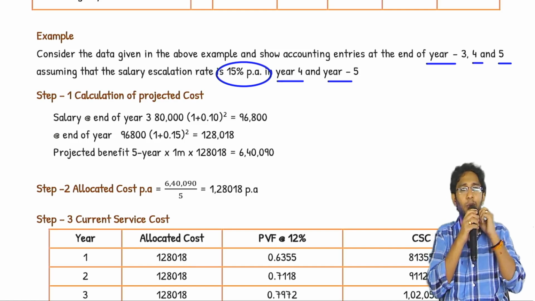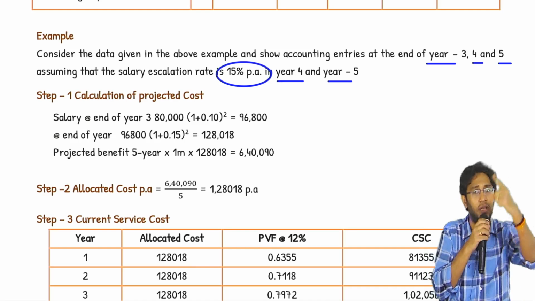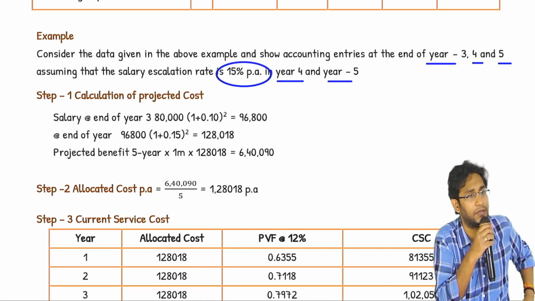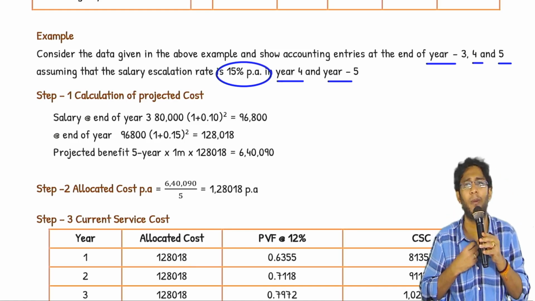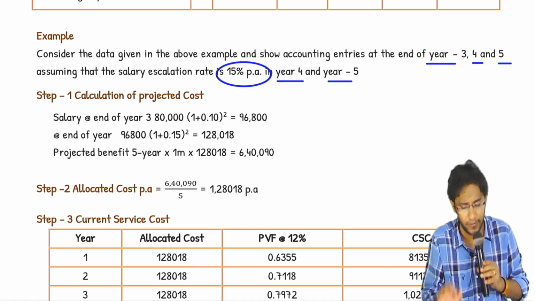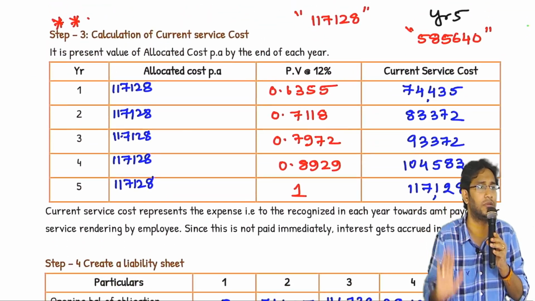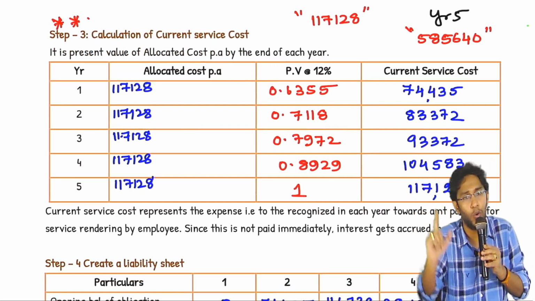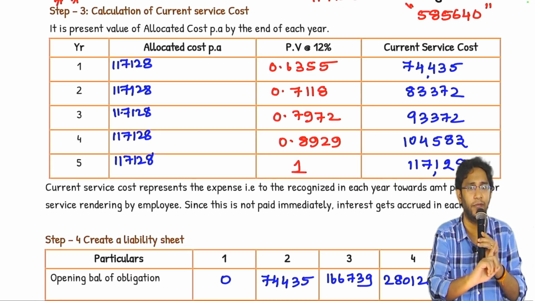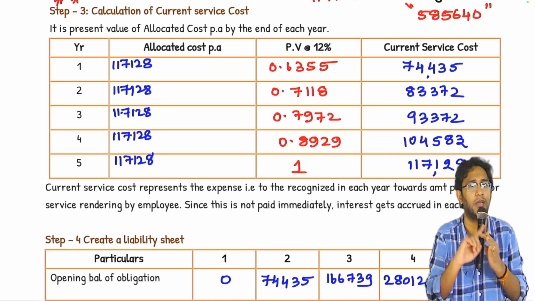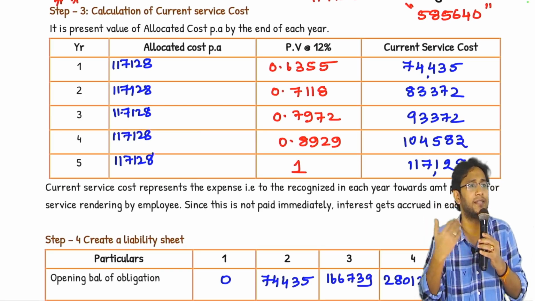Already completed. You are in 3rd year, accounting yet to be done, but you realize that 4th year, 5th year, the salary escalation rate won't be 10%, it would be 15%. Because of that, estimates will change. The moment estimates will change, the entire calculations, whatever we did originally, totally wasted. Then you have to redo the whole thing. Step 1, last drawn salary, projected benefit. Step 2, allocated cost. Step 3, current service cost. Step 4, liability sheet. Again, you have to recreate with the latest estimate.